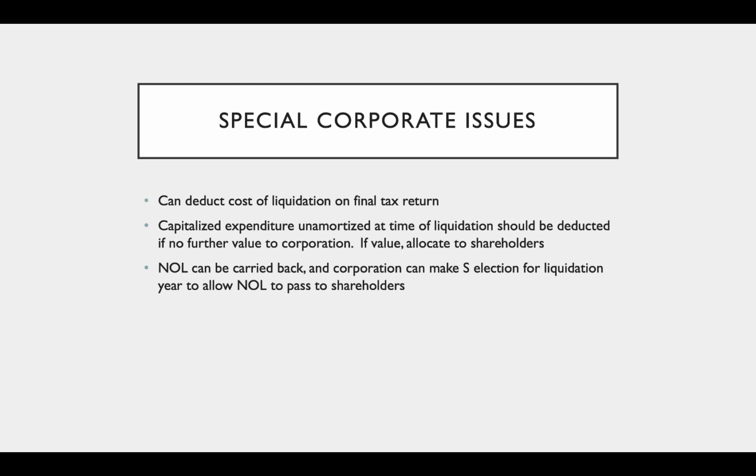If I'm a corporation that's liquidating and I have a net operating loss, we know I can carry those back and forward. So in the year of liquidation, I can try to carry it back. I obviously can't carry it forward because the corporation is ending. So if I can't use it up by carrying it back, I could choose to make an S election for the liquidation year to allow the net operating loss to pass through to the shareholders, and then maybe the shareholders could use it on their personal tax returns.